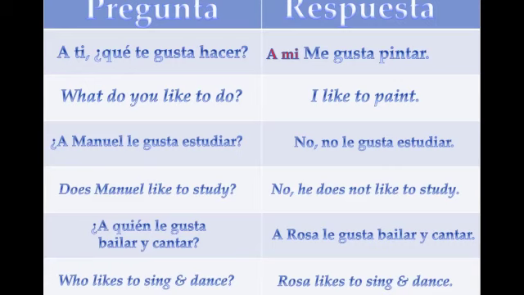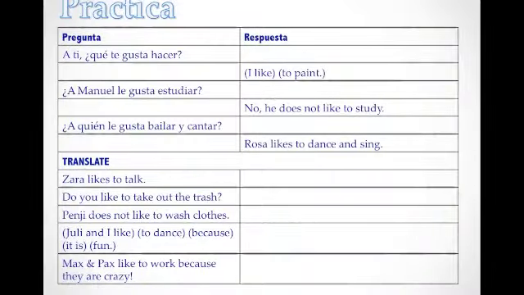Remember, if you have any questions, please just jot them down in the margin of your homework. What you're about to do for the rest of your homework is you are going to translate some sentences. So hopefully you have this part here filled in. And all I'm asking you to do is translate these sentences right here. Sara likes to talk. Remember, when you're in the third person, he or she, you have to put a.